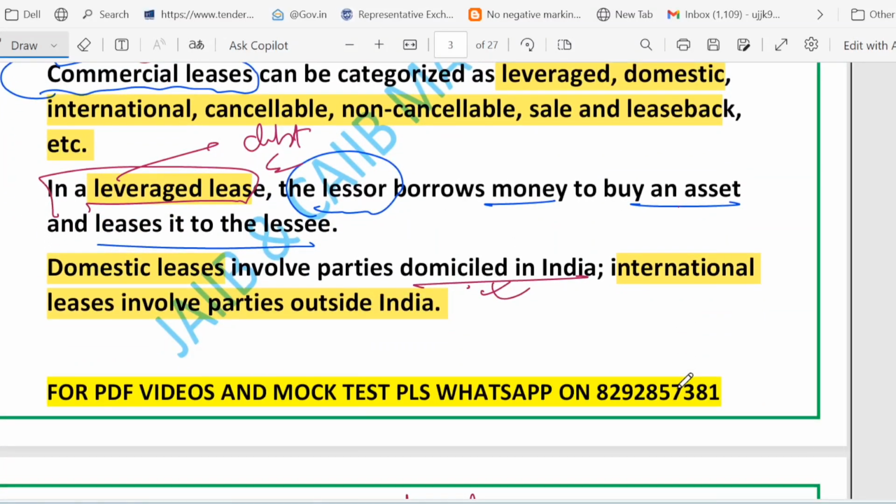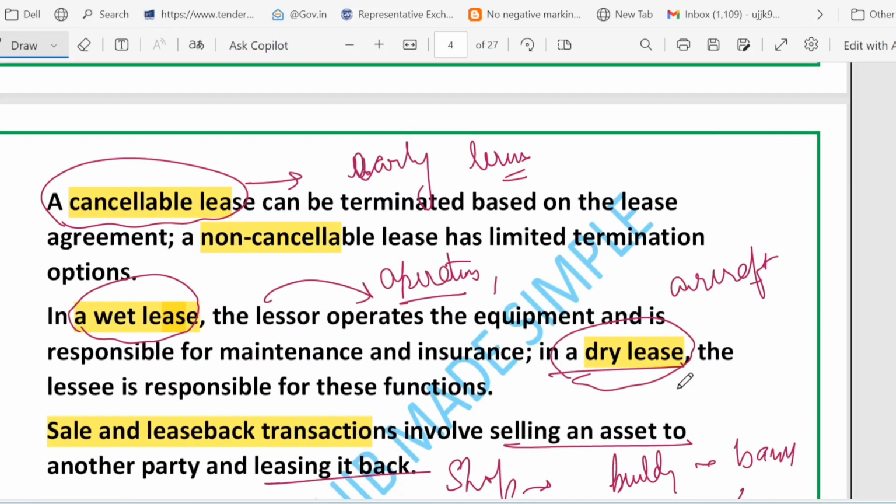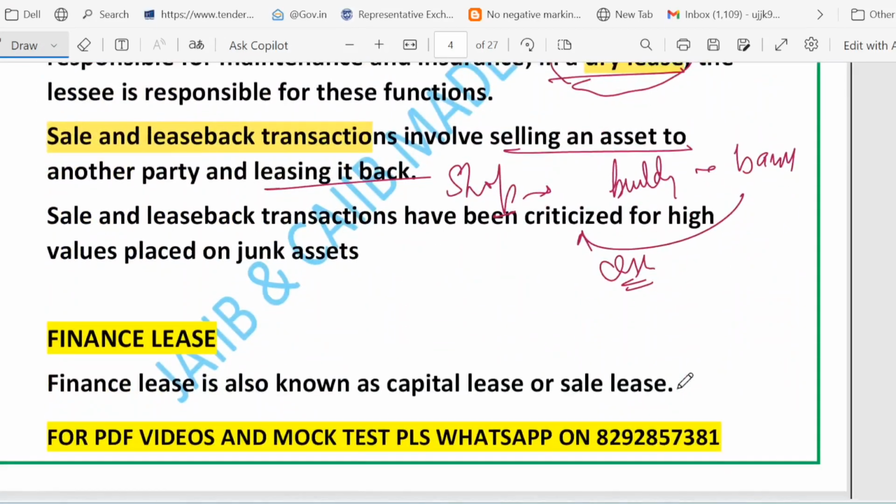Leverage lease, what happens? The lessor borrows money to buy the asset, right? That is called leverage lease. Domestic lease means both parties are domiciled in India, right? Wet lease, what is the meaning of wet lease? Wet lease means the lessor provides operation and maintenance, and dry lease means the lessee does all these things. And sales and leaseback give immediate cash but may be open to misuse if asset values are inflated.